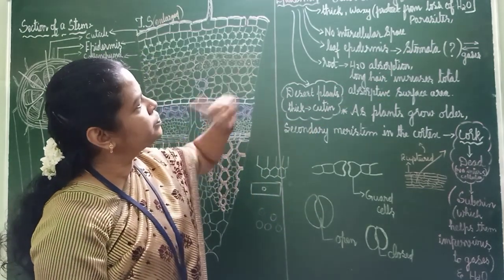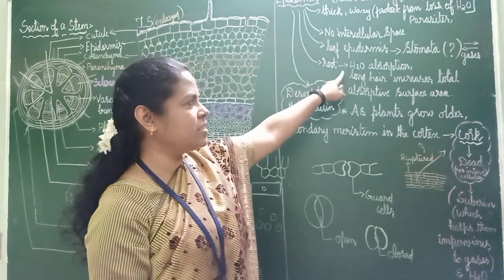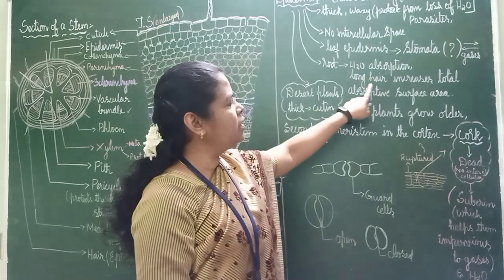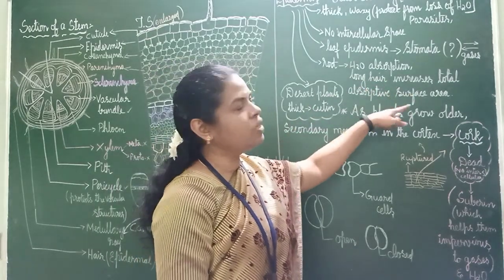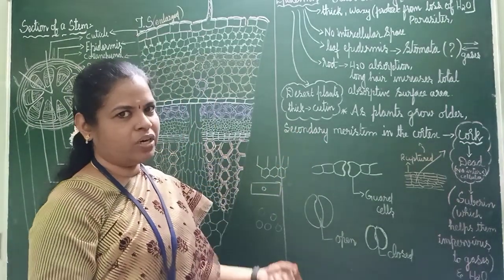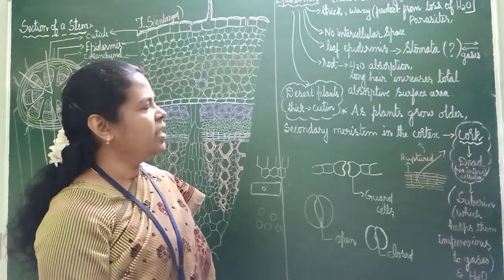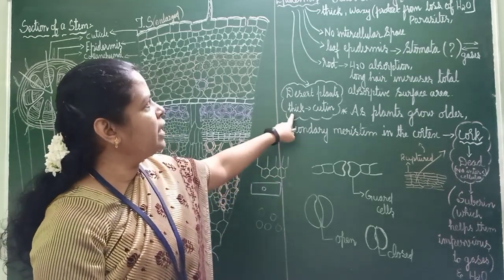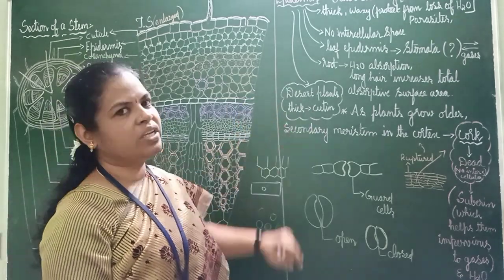In root also, epidermis will be there. It is helpful in water absorption, and the long hairs in the root increase the total absorptive surface area. It should absorb water, so the area will be increased by the epidermis. In desert plants, epidermis will have a thick outer layer made of cutin.